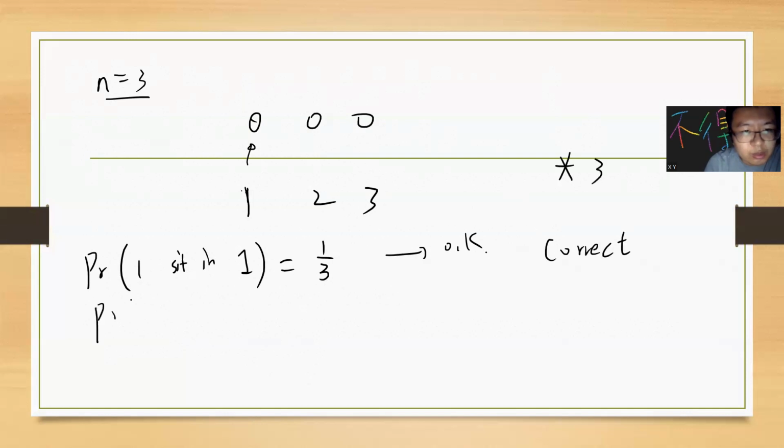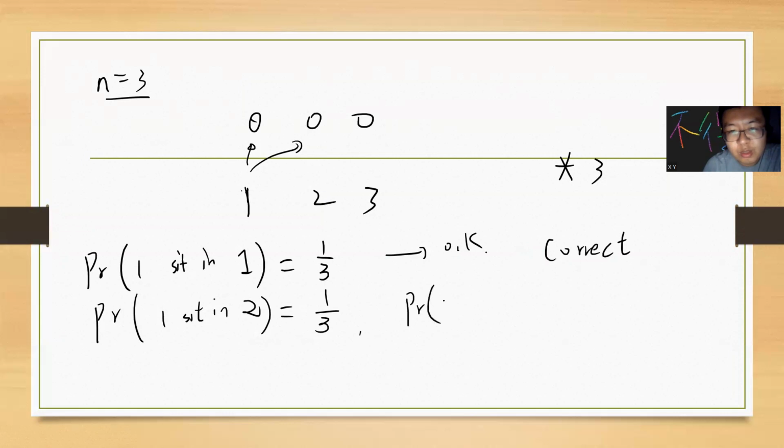And the probability that person 1 sits in number 2 is also 1/3. In this case, this guy goes here. Now number 2 is displaced, right? Number 2 has 2 choices. If number 2 goes to number 1, then number 3 can stay in the correct position. So the probability of sitting in 1 is just 1 divided by 2.